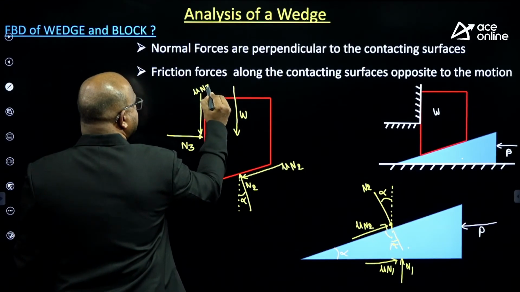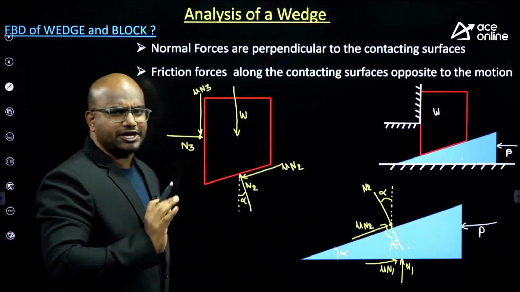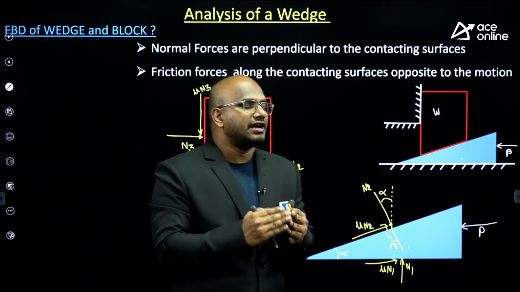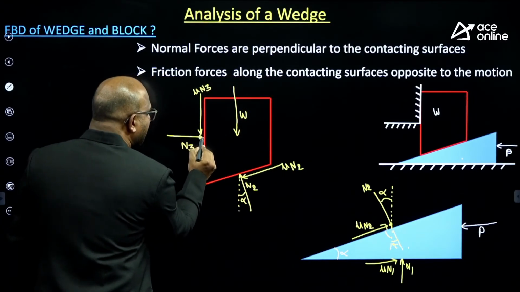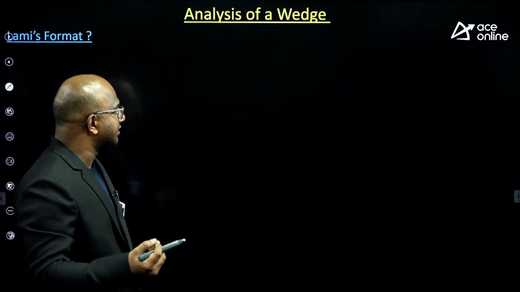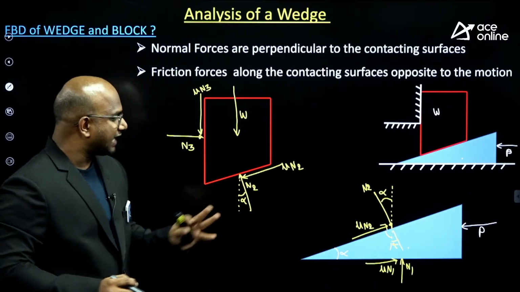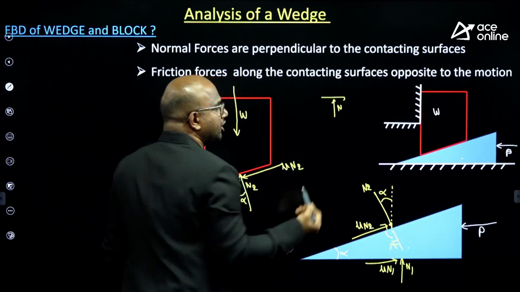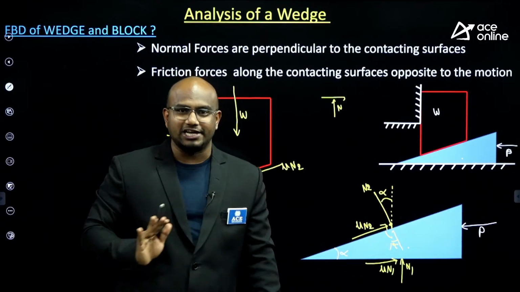Mu times of N3. Especially in the friction topic, whenever you are representing N and mu N, try to represent them like this, guys, so that both the arrows are coming together. But again, the question is why. We will discuss, guys. Listen carefully. Don't represent N here and mu N there, like that. Why, I will tell you now.